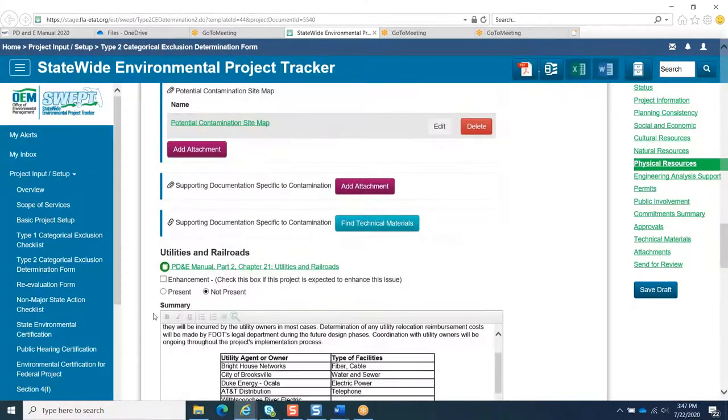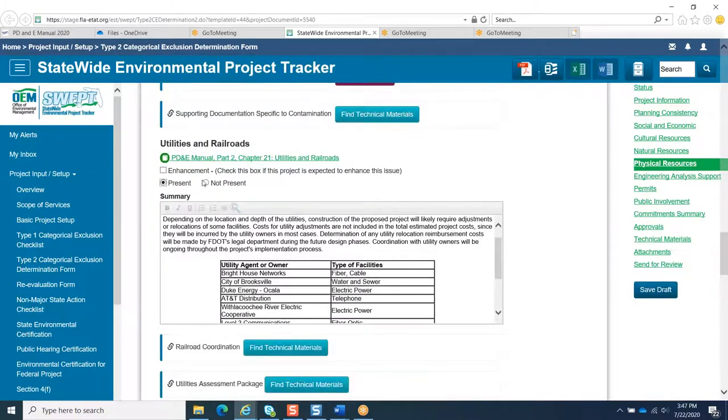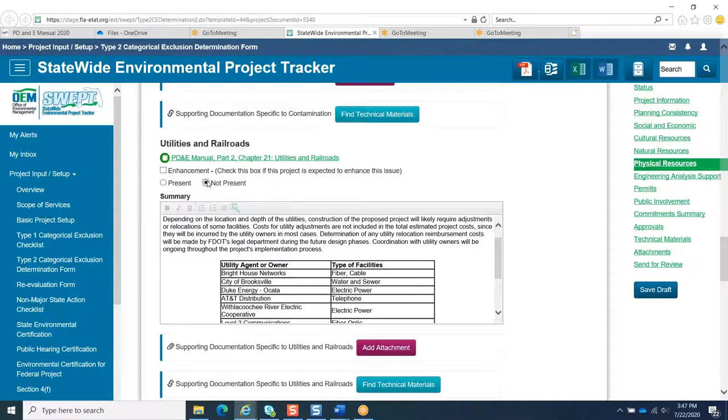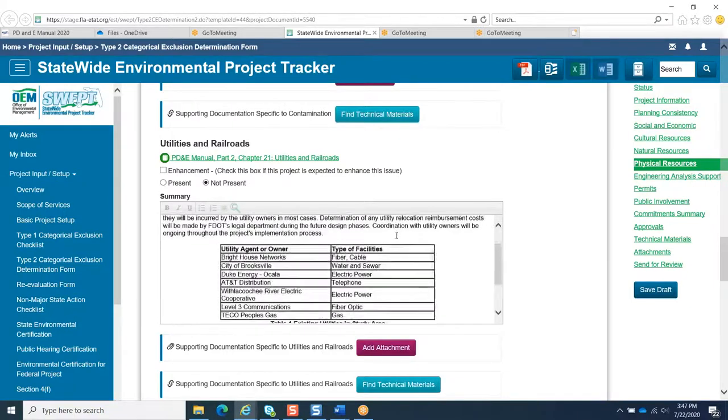Under Railroads and Utilities, a selection is made to identify if utilities and railroads are present or not present. A summary is needed for both and should include a description of the need for possible relocation of the utility or revision to the railroad crossing.